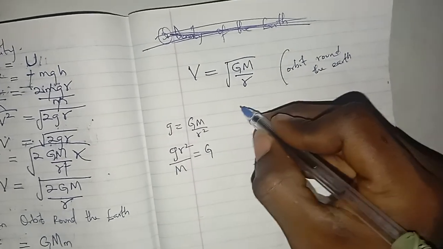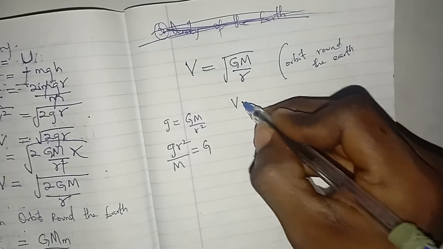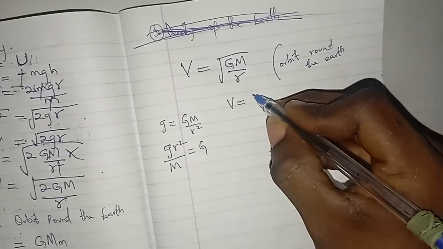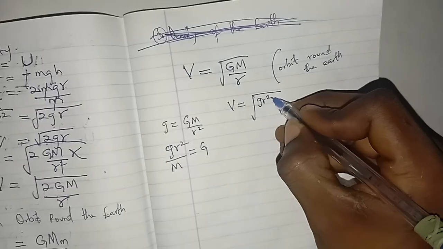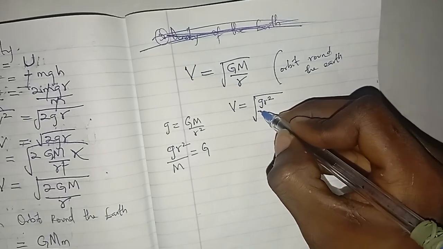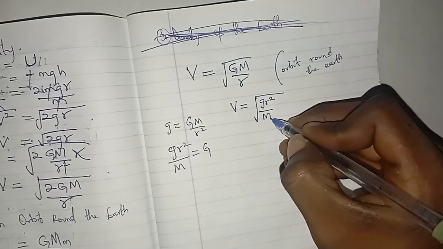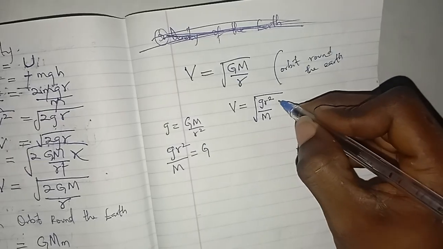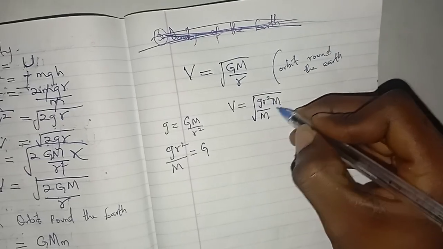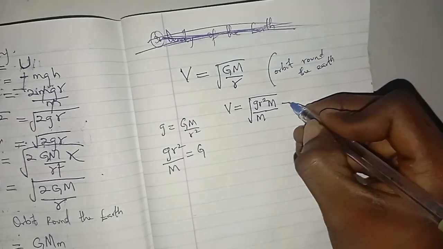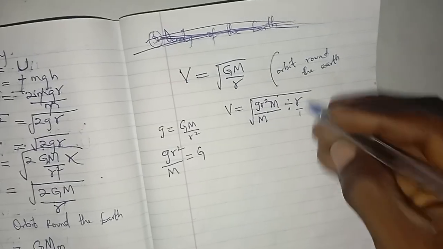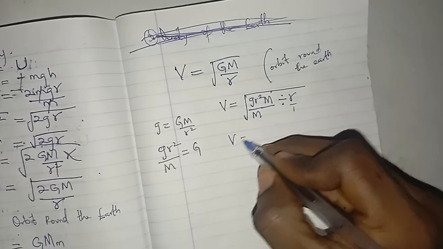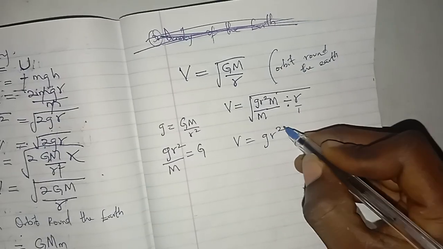So that means that V can also be the same thing as saying gR square over M. That is for G. Then times M divided by R,